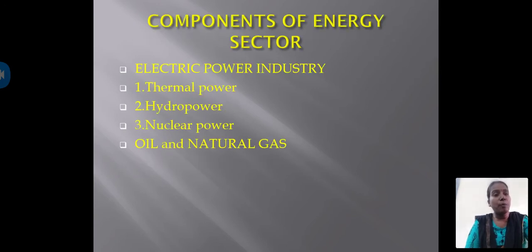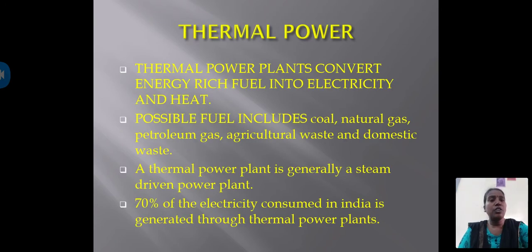Next, the components of the energy sector: electric power industry, thermal power, hydropower, nuclear power, oil and gas. When you go for thermal power, thermal power plants convert energy-rich fuel into electricity and heat.